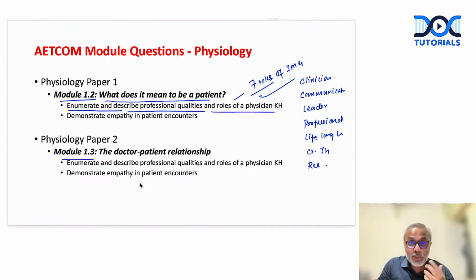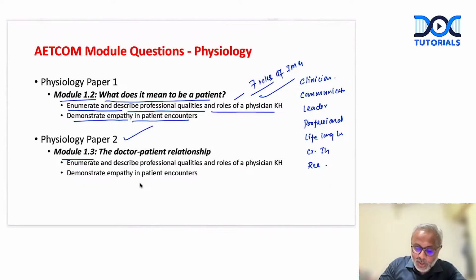Now, in module 1.2, the other competency is on how to demonstrate empathy in patient encounters. Again, these will be direct questions, or could be case-based or scenario-based. Then module 1.3, which is usually asked in paper 2, is the doctor-patient relationship.